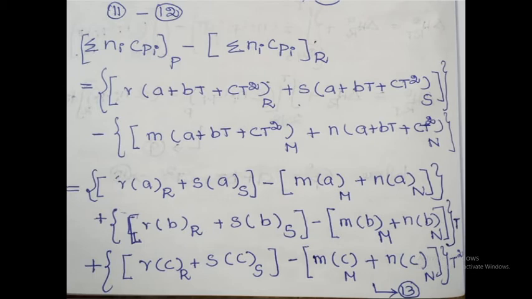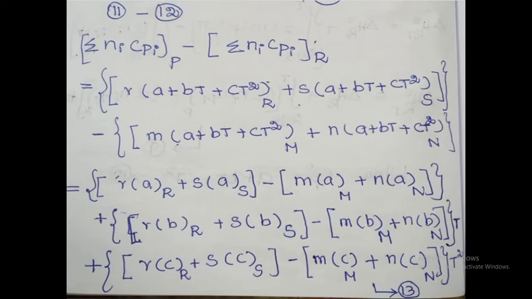Just separate the variables. Next we are going to concentrate on the B component. So what do you do here? The product minus reactant: R into B at capital R plus S into B at capital S, minus the reactant side, M into B at capital M plus N into B at capital N. Which one is the temperature here? This is BT, right? So multiply into T. So this is a common term.